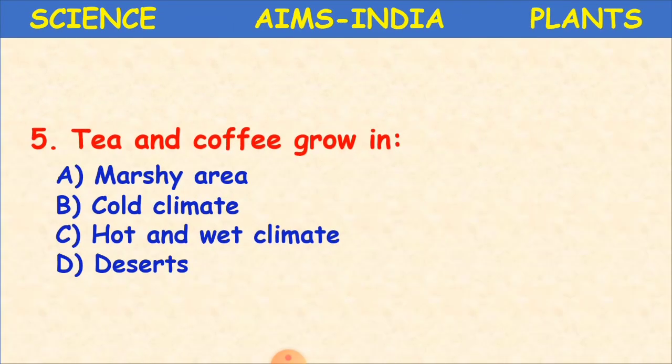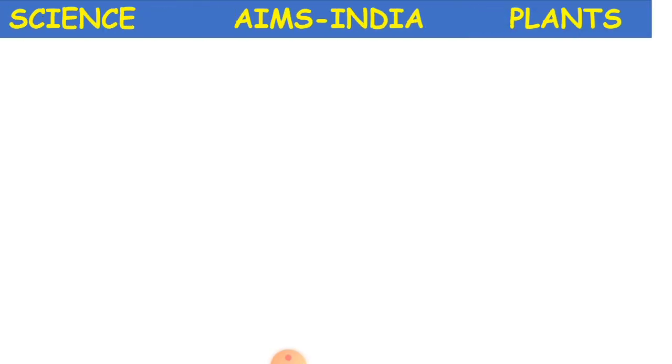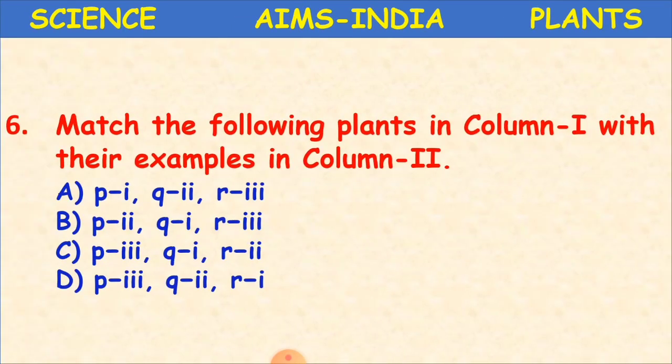Again the next question, tea and coffee grow in. Tea and coffee grow in a hot and wet climate. We can see tea and coffee plants in hot and wet climate areas. Okay children?